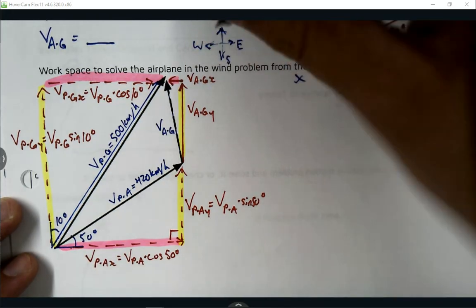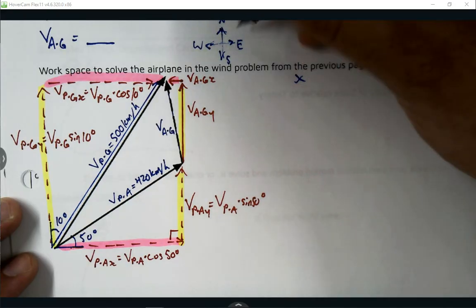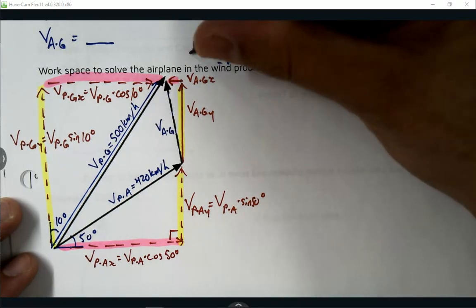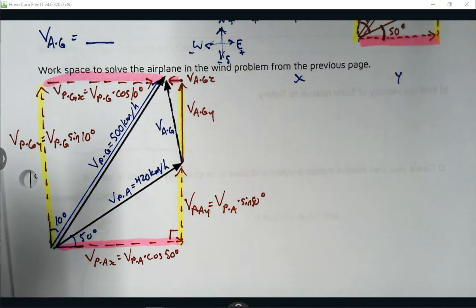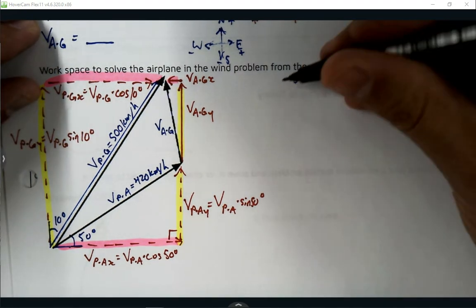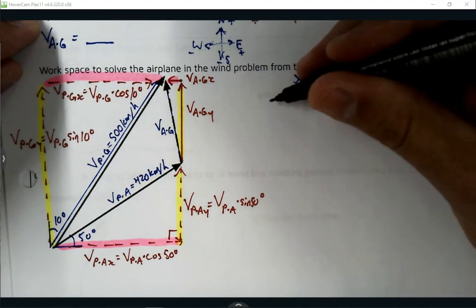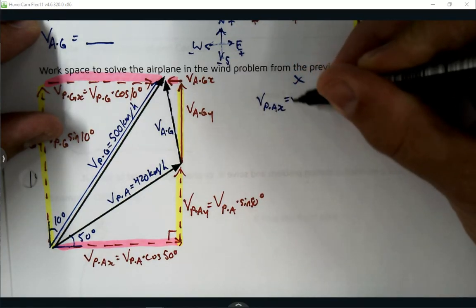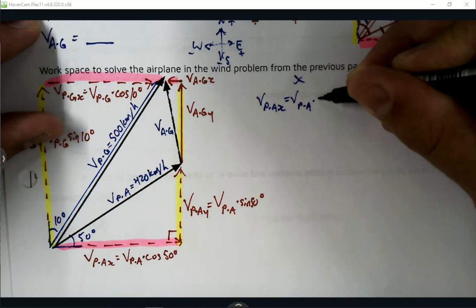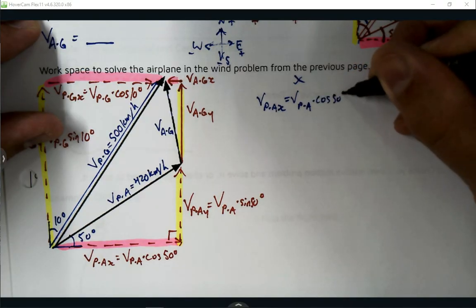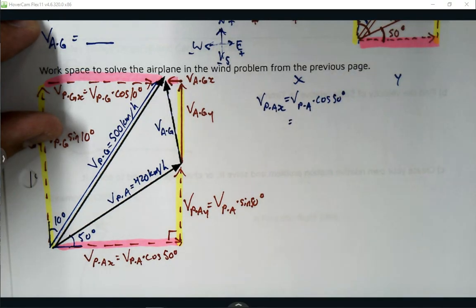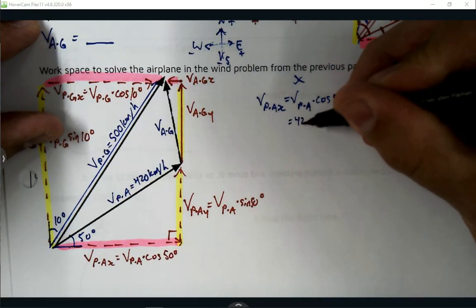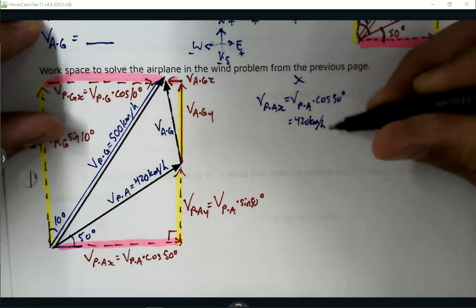And we can make north be positive and east be positive. Doesn't really matter. It will be consistent. And in the X column, the pink information, we could say VPAX equals VPA times cos 50 degrees. That's the 420 kilometers per hour times cos 50.